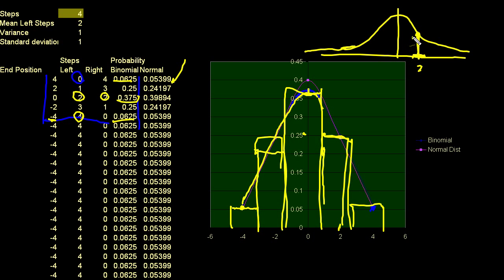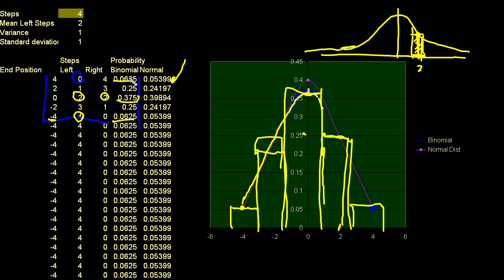So it gives me this area, and I use that as an approximation for this area. If you really wanted to be particular about it, you would take the integral of this curve between this point and this point as a better approximation. We'll do that in the future. But right now, I just want to give you the intuition that the binomial distribution really does converge to the normal distribution. So what is this number right here?